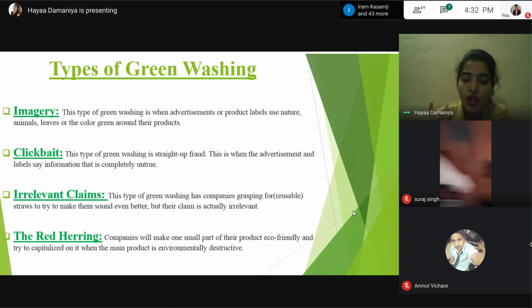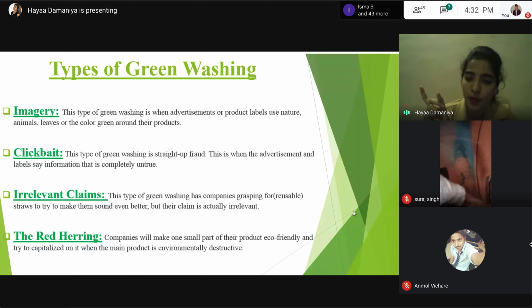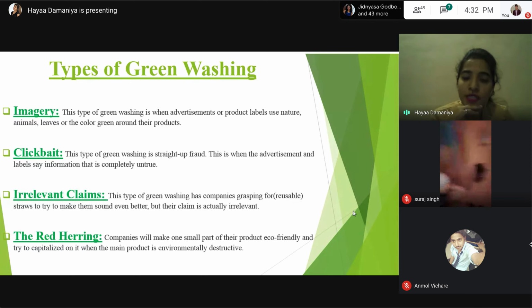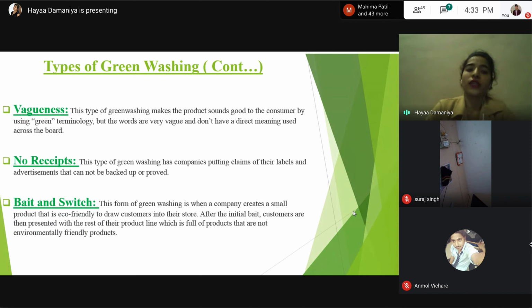For example, organic cigarettes that use recyclable boxes. Organic cigarettes with recyclable boxes are still bad for the environment. What can you do with recyclable boxes if the cigarettes are actually harming the environment and humans? So when this kind of thing happens, that is definitely red herring greenwashing. Next is the vagueness.